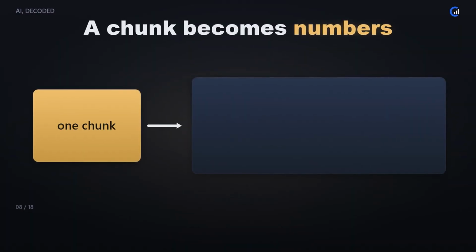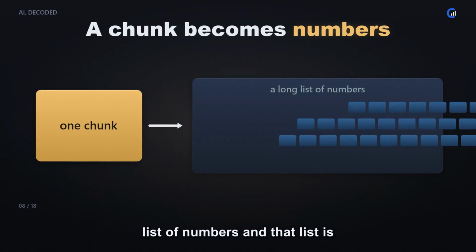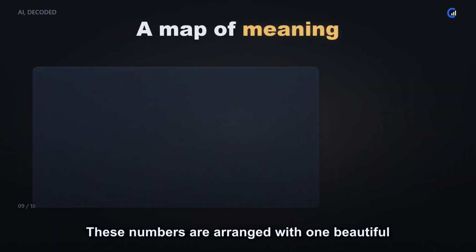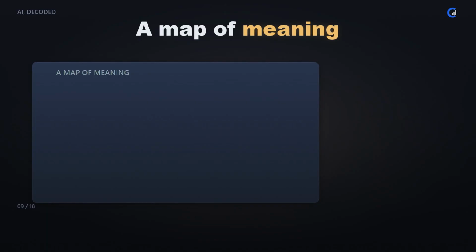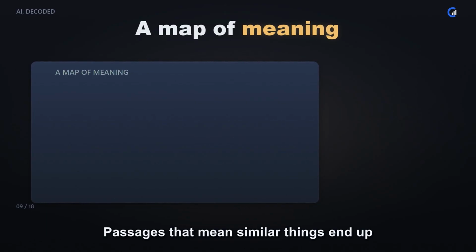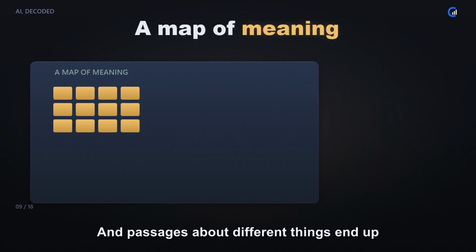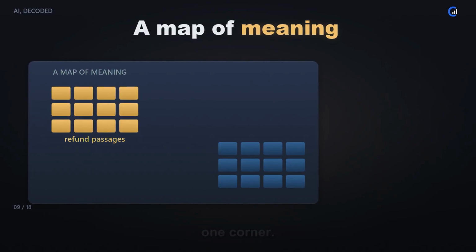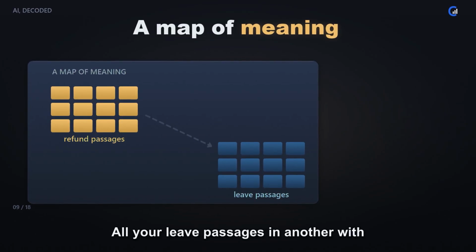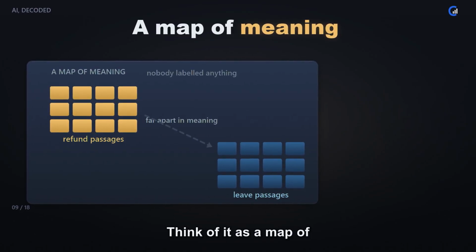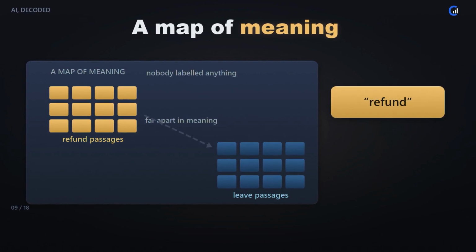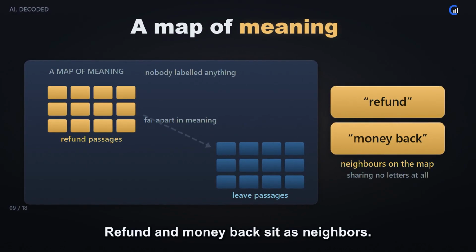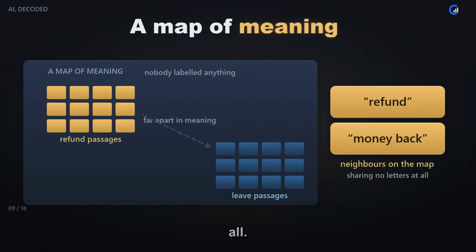Next, the clever part. Each chunk is turned into a long list of numbers, and that list is called an embedding. These numbers are arranged with one beautiful property. Passages that mean similar things end up close together, and passages about different things end up far apart. So all your refund passages gather in one corner, all your leave passages in another, with nobody labeling anything. Think of it as a map of meaning, my friends, not a map of words, a map of what the words are about. Refund and money back sit as neighbors, even though they share no letters at all.